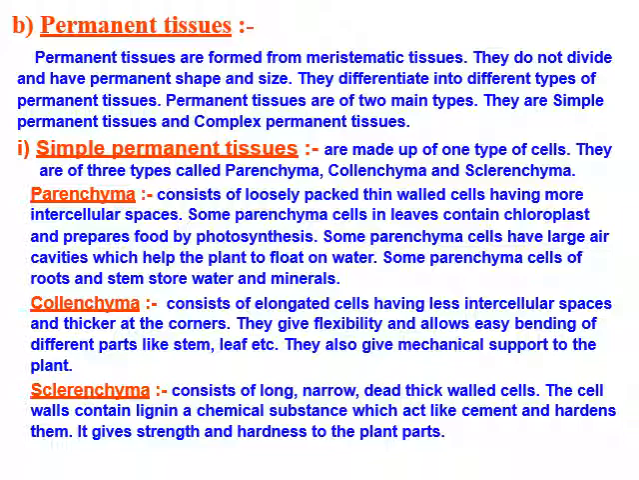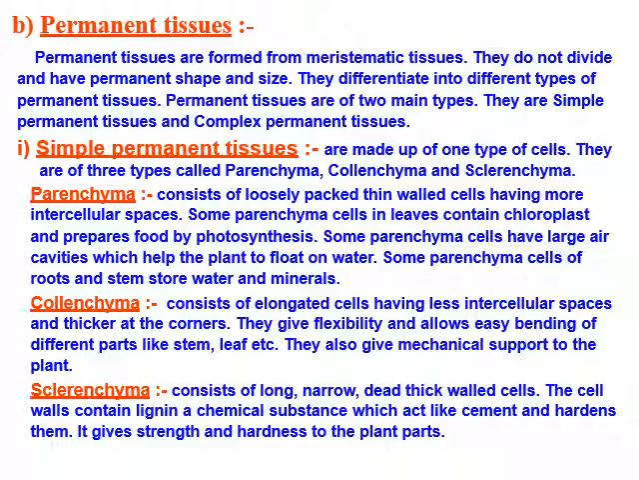The second simple permanent tissue is the collenchyma. It consists of elongated or long cells having less intercellular spaces and thick at the corners. They give flexibility and allow easy bending of different parts like stem, leaves, etc. They give mechanical support to the plant.